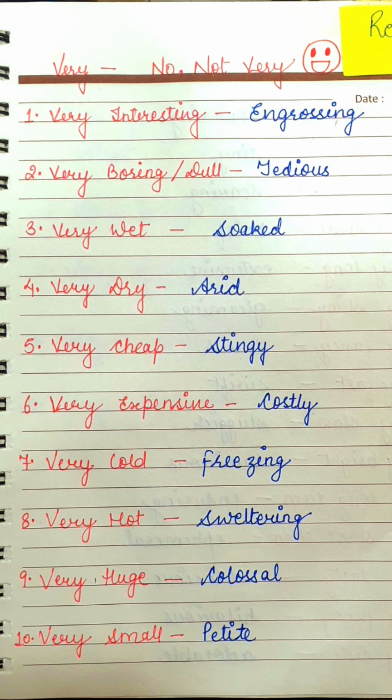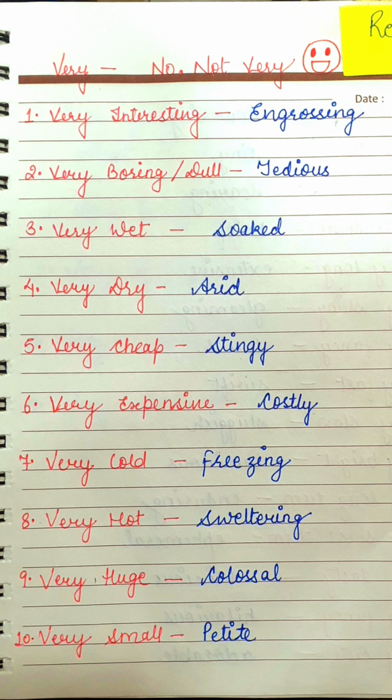Now, what is very wet? Very wet is soaked. What we call very dry, we say arid. Very dry is arid. Then the next one is very cheap. What is very cheap? Very cheap is stingy. What is the opposite of cheap? Expensive. So what we can call very expensive is costly.